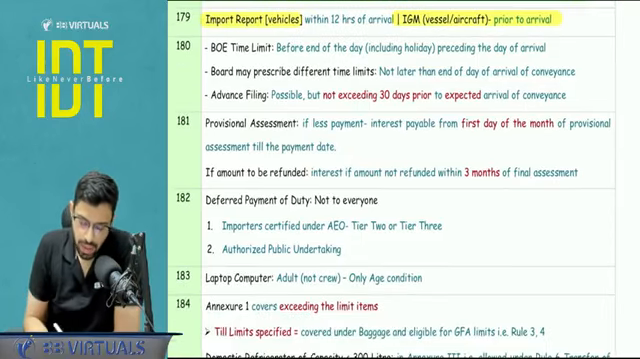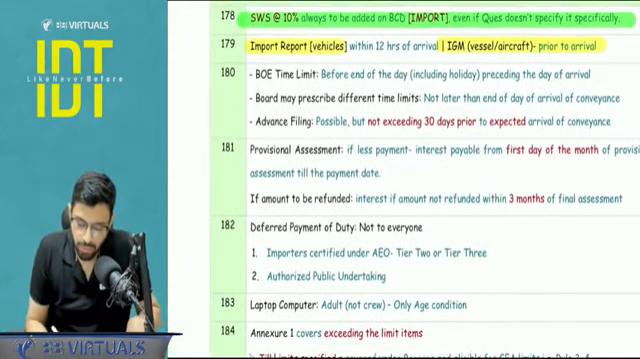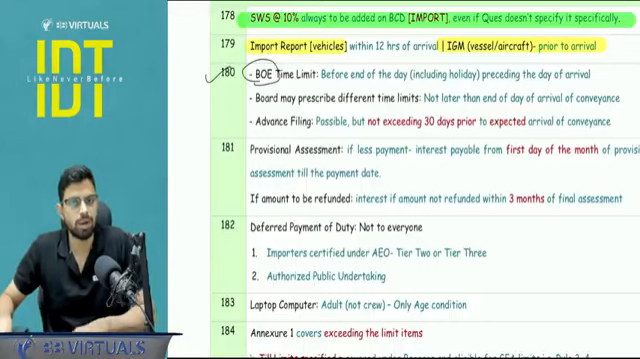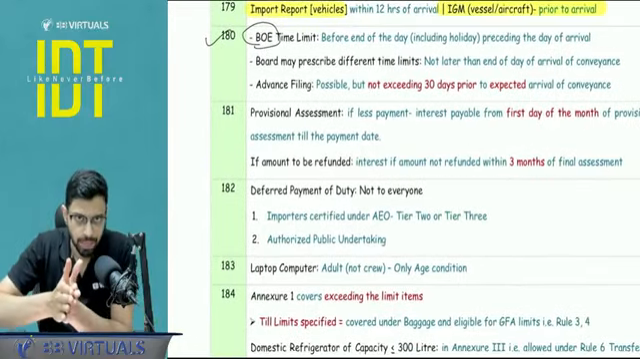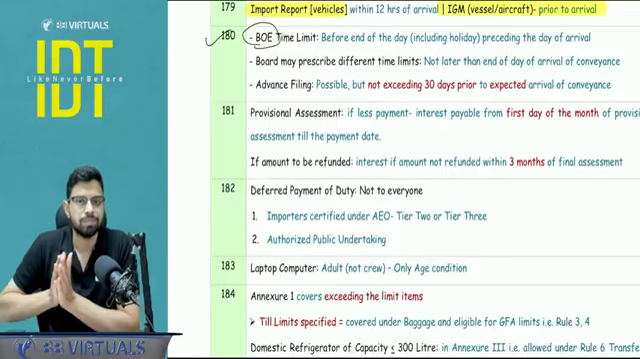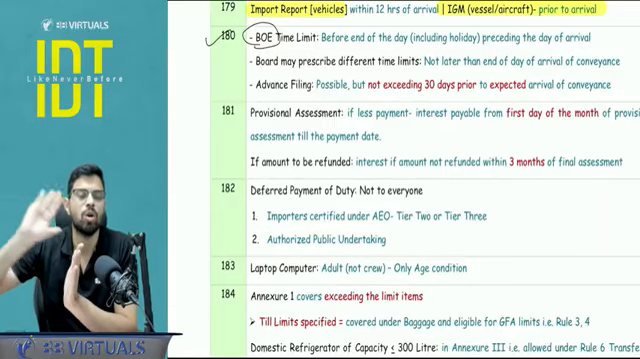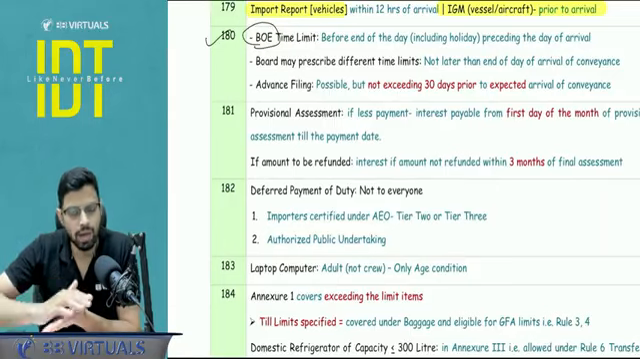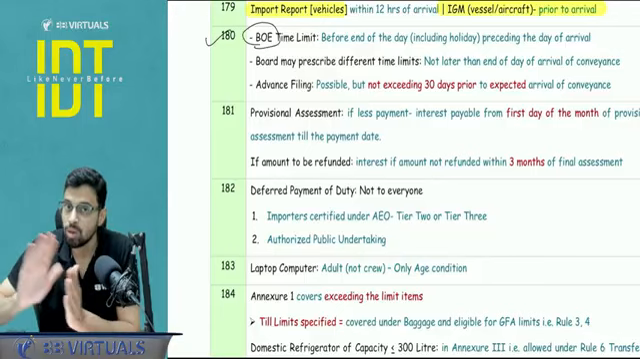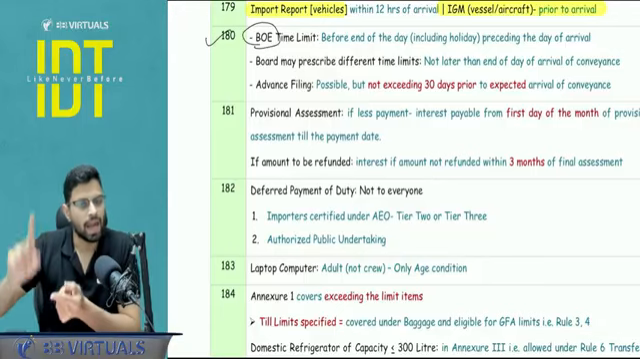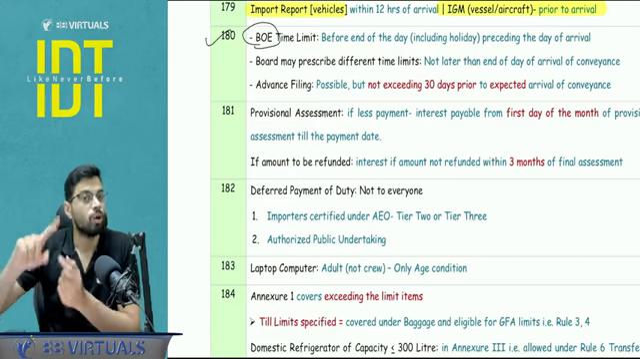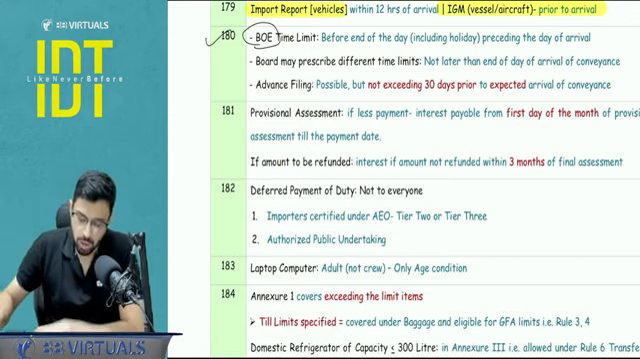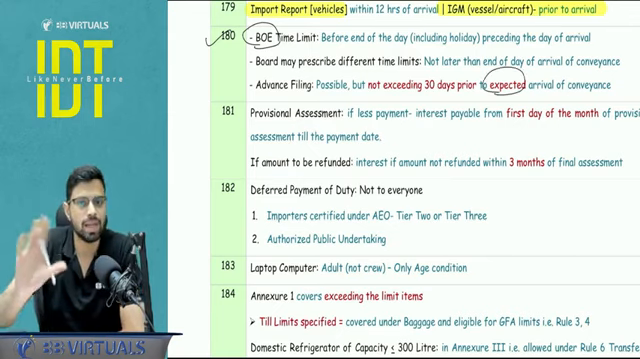Let's see. Next, basic filing limit of the bill of entry, very important. What is bill of entry? It is the basic assessment document. So the primary time limit is you have to file it before the end of the day, a day before the arrival, and this will include the holiday. The board may prescribe, second line you will write, the board may prescribe different time limit, not later than the end of the day of arrival, and advance filing is permitted but not more than 30 days from the expected arrival. Here you will use the word expected, so maybe 1-2 days here and there it is possible.